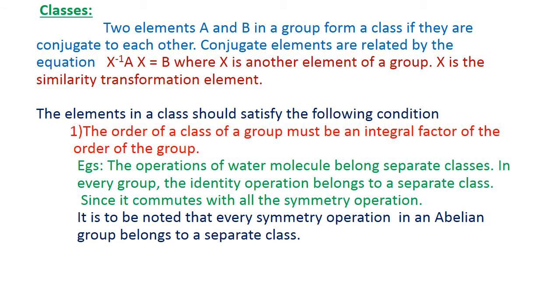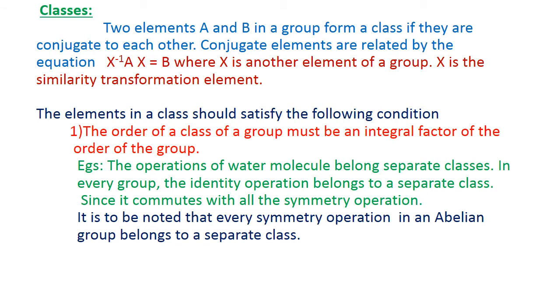It is to be noted that every symmetry operation in an abelian group belongs to a separate class, because in an abelian group all the elements commute with each other. Therefore, every element in an abelian group belongs to a separate class.